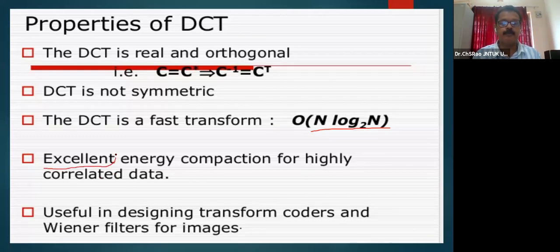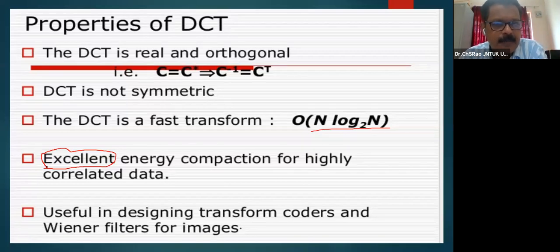This is the beautiful property of DCT, what makes people use DCT as a standard measure in JPEG compression. In JPEG for text image compression, or image compression, or speech compression, or any signal compression, JPEG 2000 you can say, makes use of the discrete cosine transformation as its basis for compressing the given signal because of its excellent energy compaction property for highly correlated data.